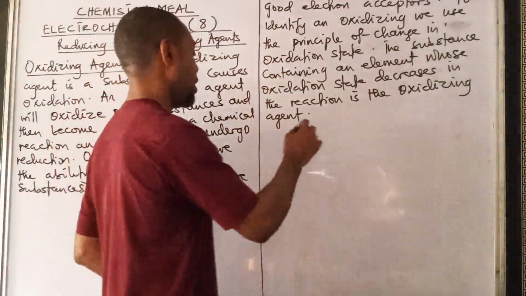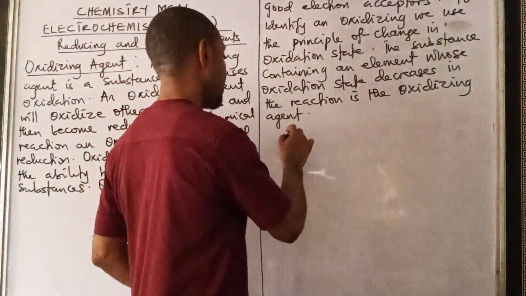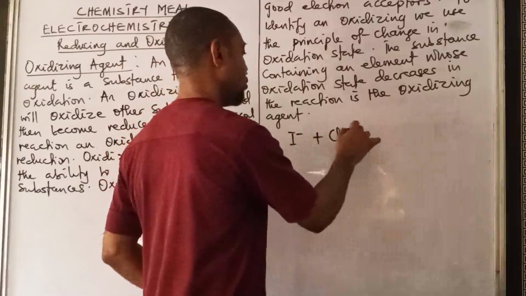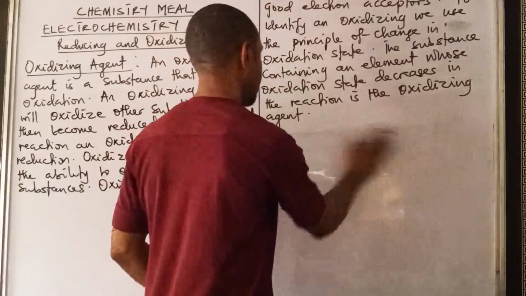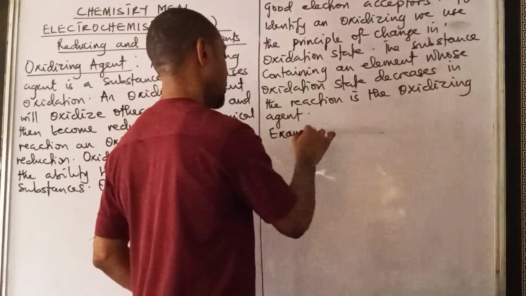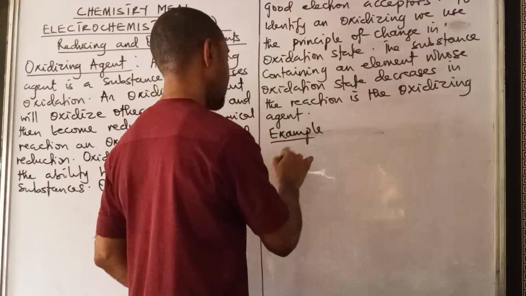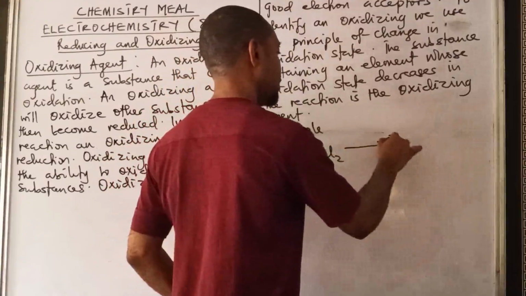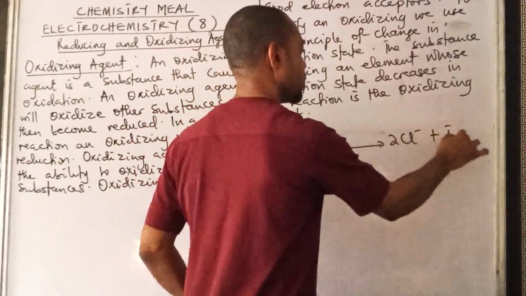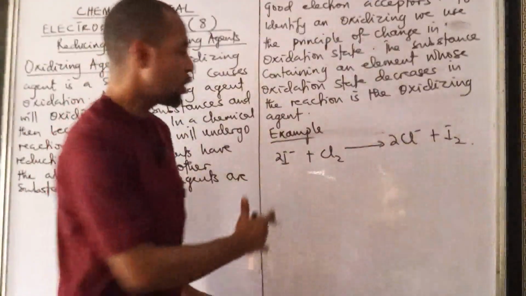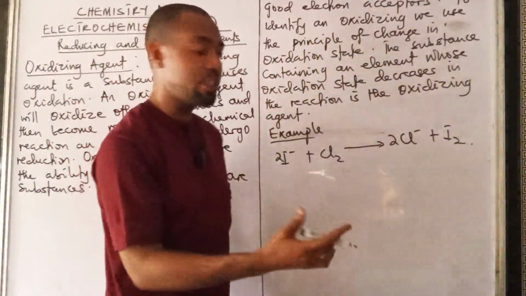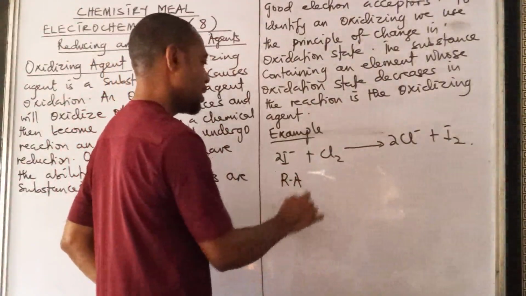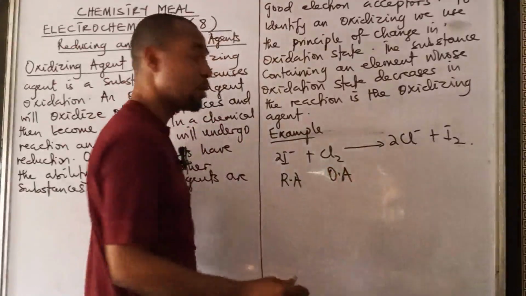I used a particular example previously. Let me use another one. Let's say I have this reaction. I have the iodide plus this, and this becomes this plus this. Now, the question is, which one is the oxidizing agent and which one is the reducing agent? This is actually the reducing agent. And this is the oxidizing agent. Somebody may be wondering how.